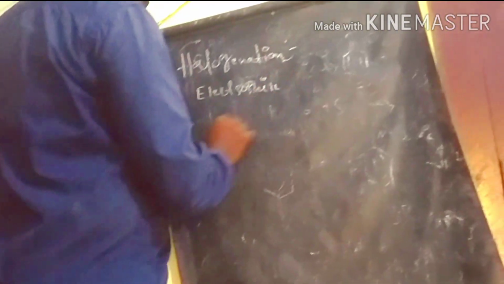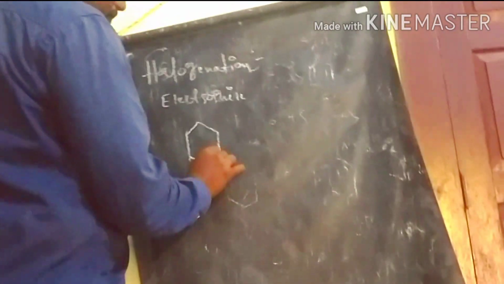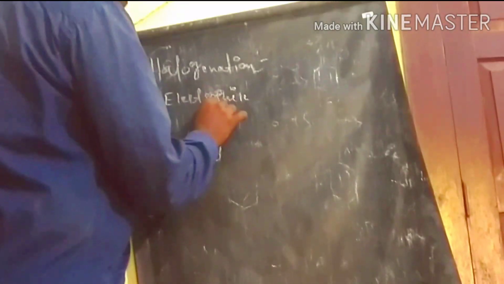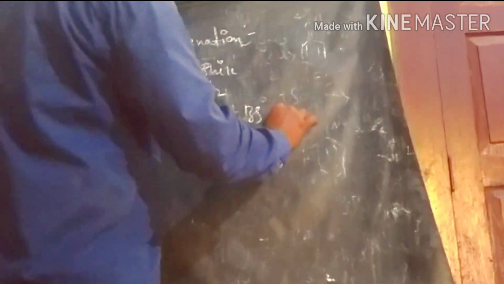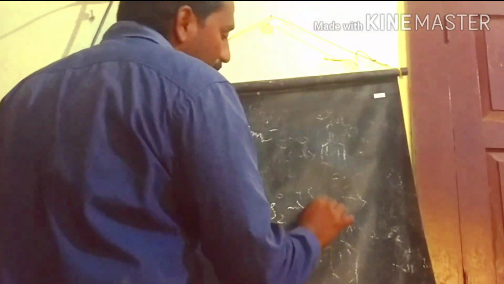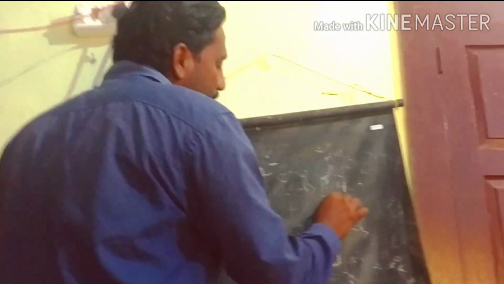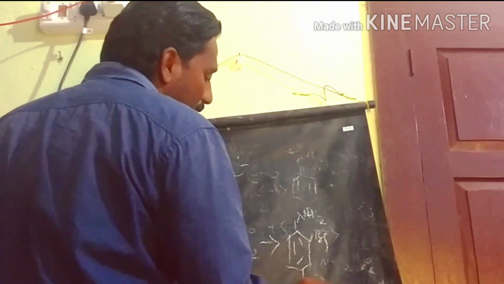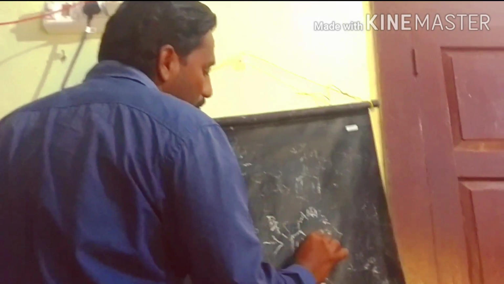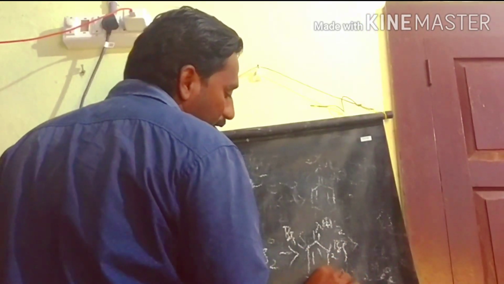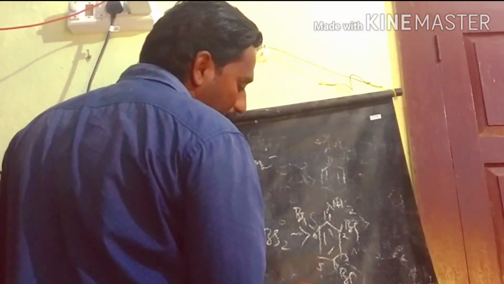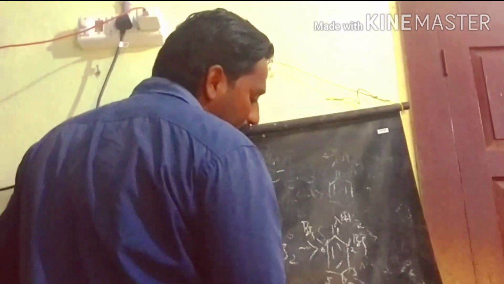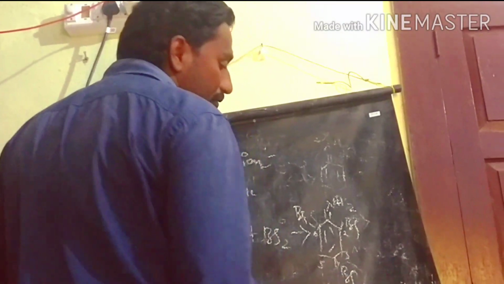So the halogenation takes place at the ortho and para positions of the aniline. Let's see what is happening. The aniline reacts with bromine to prepare the product. These are the 1, 2, 3, 4, 5, 6 positions. So we are getting 2,4,6-tribromoaniline as the product.